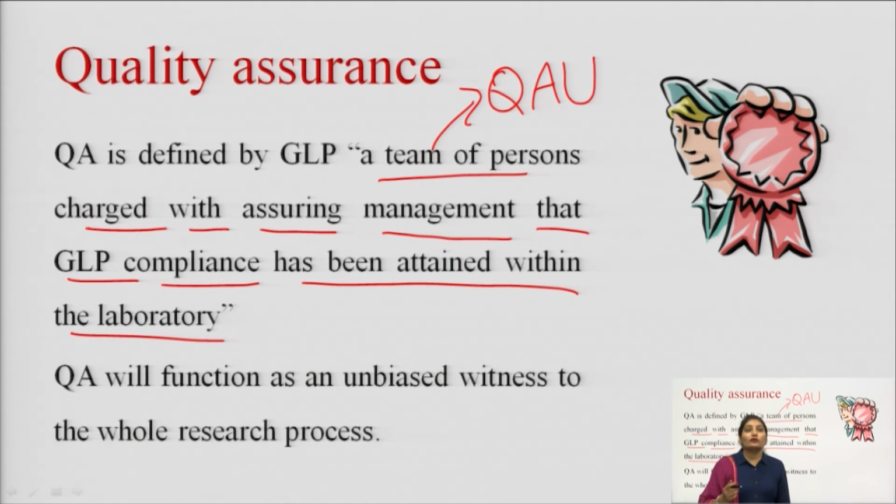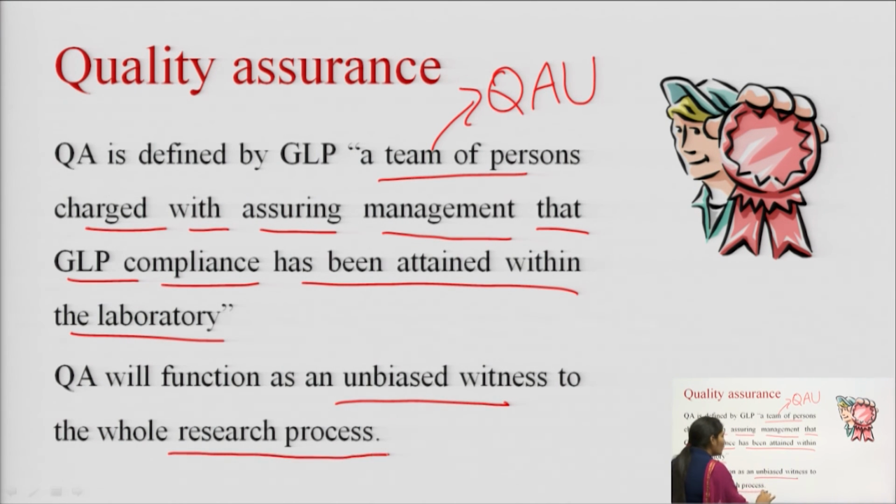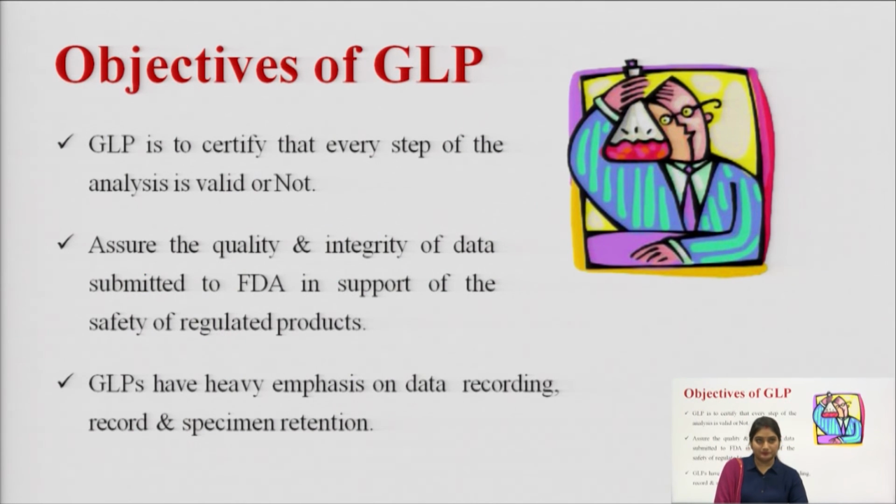So this QA will function as an unbiased witness to the whole research process. It acts as an independent team, and it has no link with the scientists that are involved in drug discovery or drug development, or that are involved in the conduct of the studies. So it will function as an unbiased witness to the whole research process.